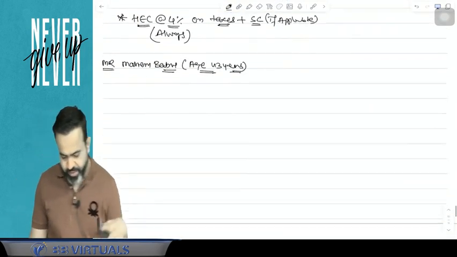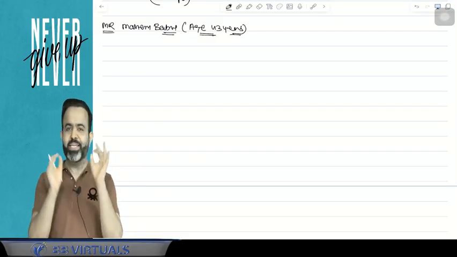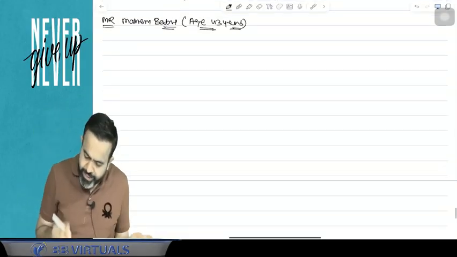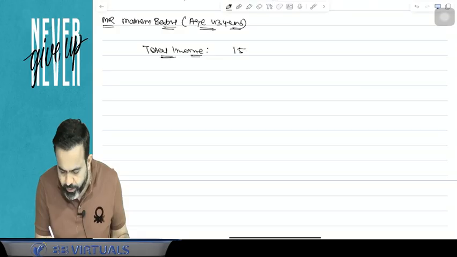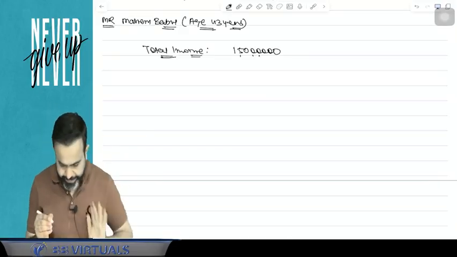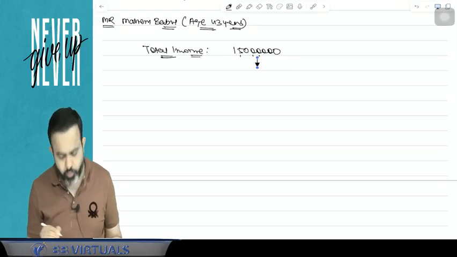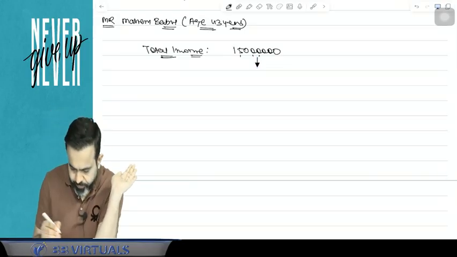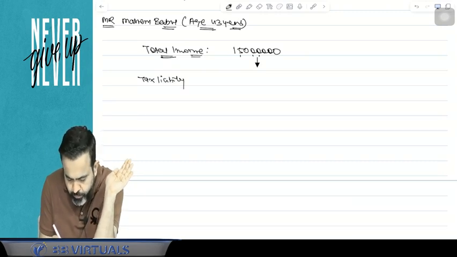Now guys, try to understand. Suppose there is one person, name is Mahesh Babu. Mahesh Babu, age is 43 years. Now guys, Mahesh Babu's total income is suppose 1 crore and 50 lakh. Now how to calculate the tax on the 1 crore and 50 lakh? So for Mahesh Babu, your total income is 1 crore 50 lakh. How to calculate the tax liability?